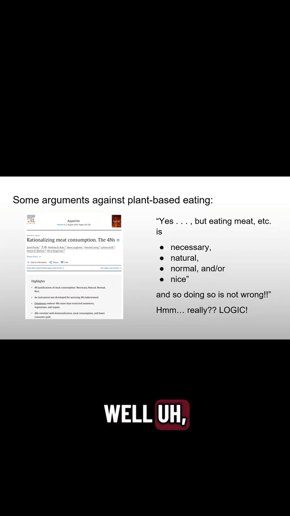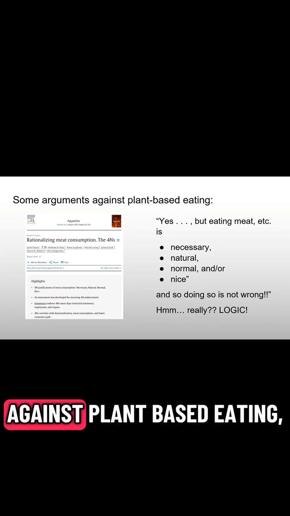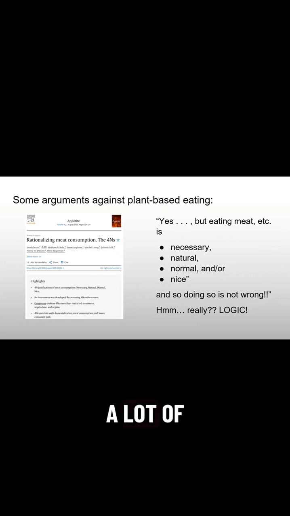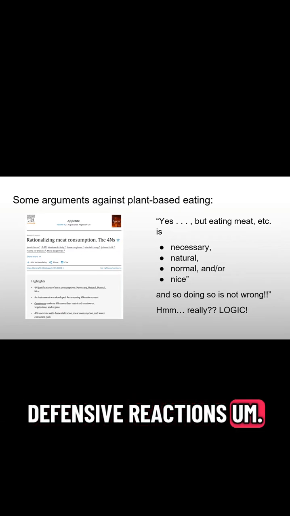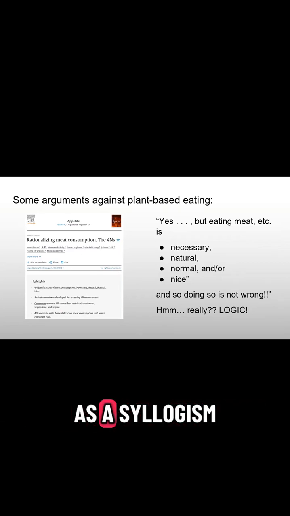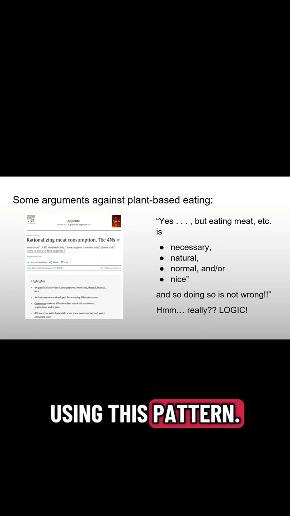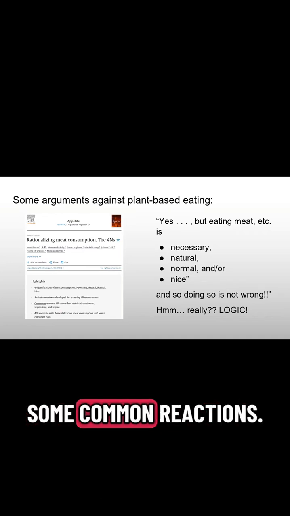Well, lots of arguments against plant-based eating, a lot of defensive reactions, can be symbolized as a syllogism using this pattern. So here are some common reactions.